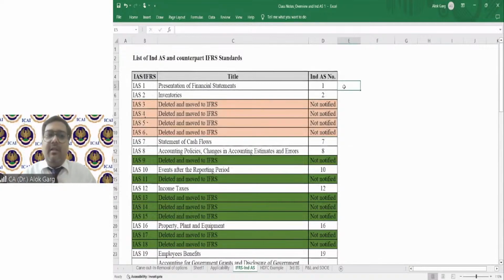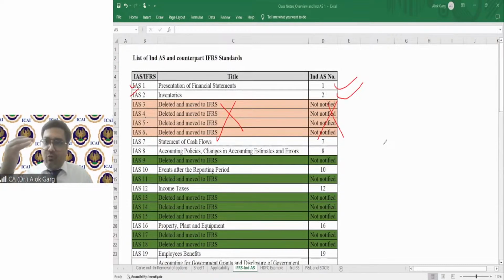Friends, I'll explain here how we have converged into IND AS. You see the first two columns: IAS 1 was there, for which we have converged IND AS 1. For IAS 2, we have converged IND AS 2. There were no IAS 3, 4, 5, 6. These four standards got deleted globally. That is why we have also not notified IND AS 3, 4, 5, 6.